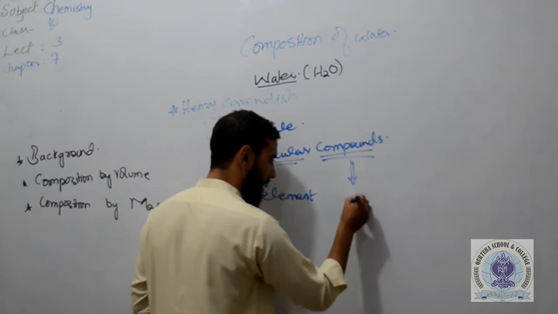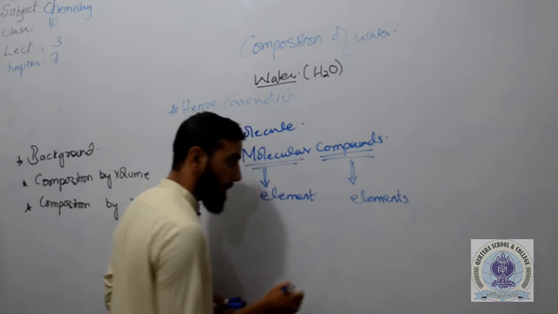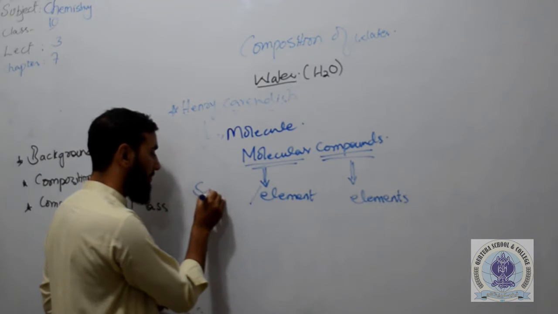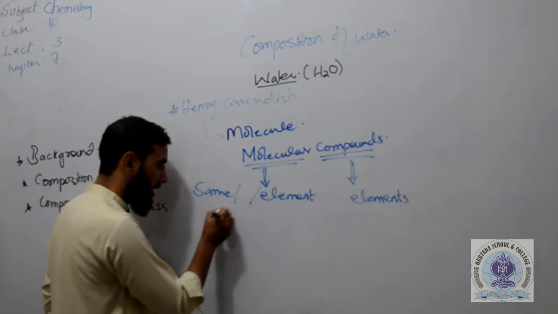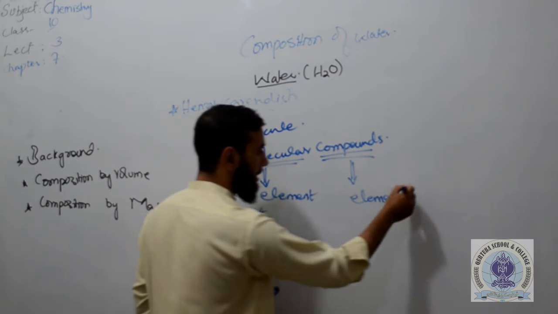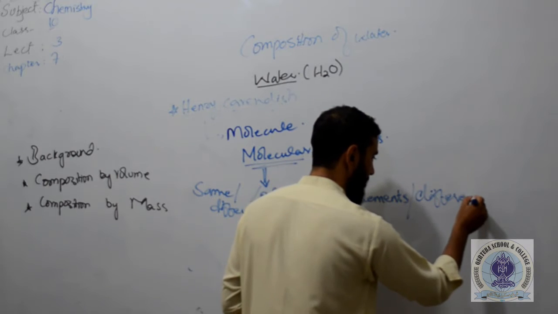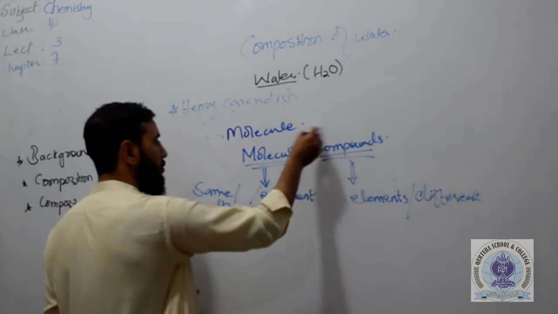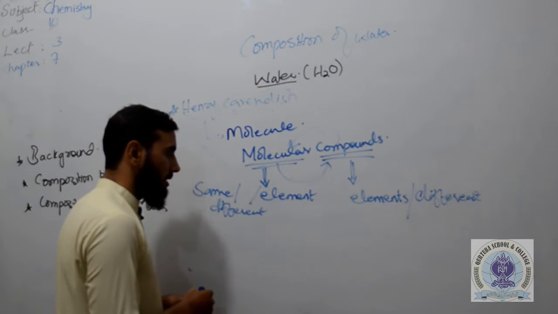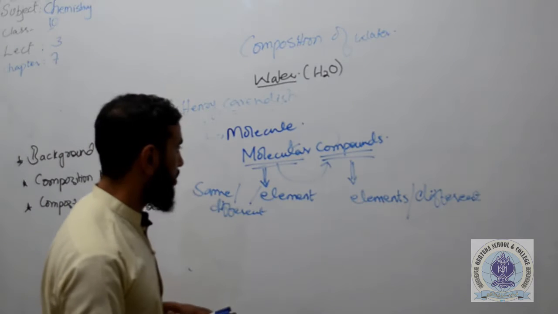Compounds are also made up of elements. The difference between both of them is that molecules might be made up of the same or different elements, but compounds should be made up of different elements. So it means that all the compounds will be molecules, but not all the molecules are compounds. And the compounds which are made up of different elements are called molecular compounds.